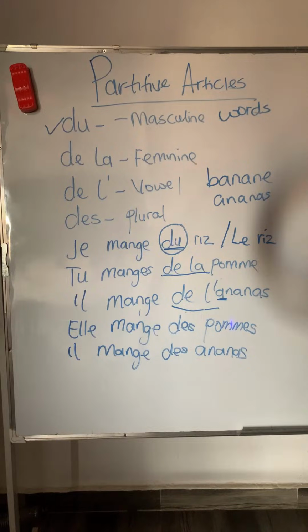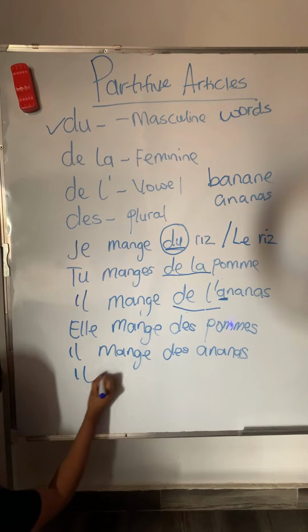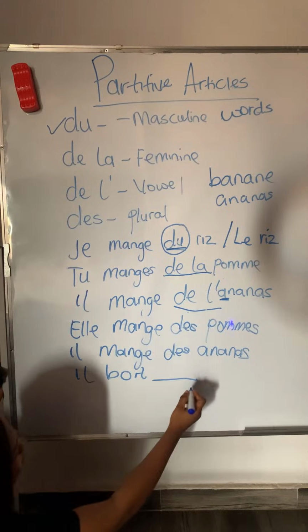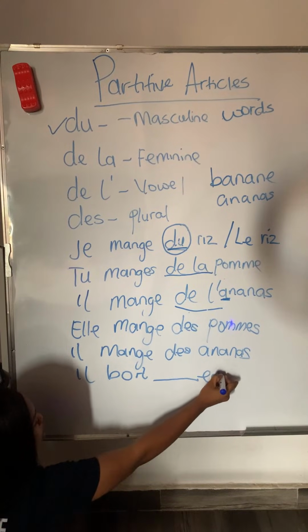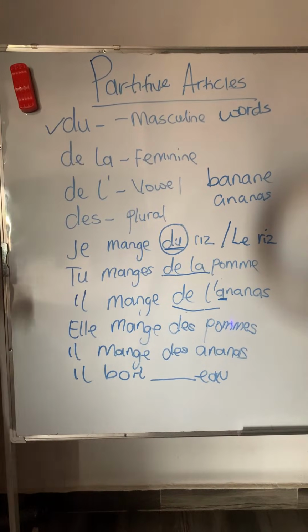So, we'll try to give other examples, right? So now, let's say something like, he is drinking water. So I'm going to write it for you, and you're going to fill in the gap. Okay? So he is drinking is il boit, dash. Then you're going to complete it. Water is E-A-U in French.